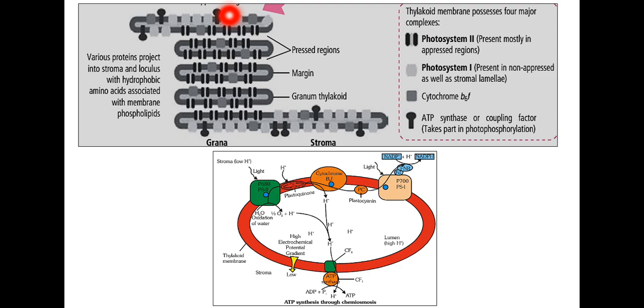Here a number of thylakoid membranes are joined one by one, and there are two regions we discussed earlier, the appressed region and the non-appressed region, and the fret membranes also. Photosystem 1 and photosystem 2 are both located in the appressed regions, but photosystem 1 alone is located in the fret membranes. This is the major difference which I already discussed in the previous video.